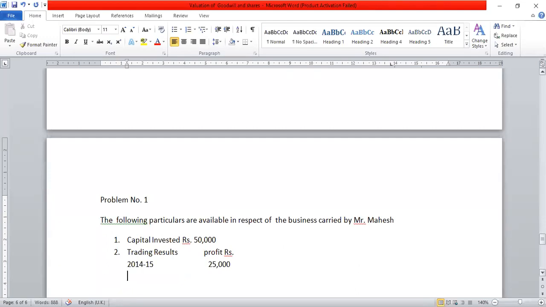Then 2015-16, the next year, the amount given is 20,000. Then 2016-17, 4,000 loss. It is 4,000 in brackets. It's a loss, not profit.